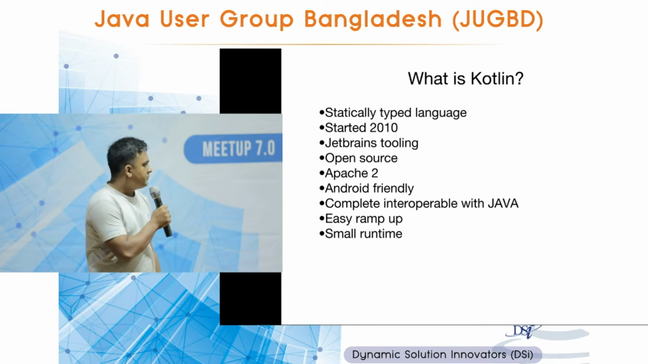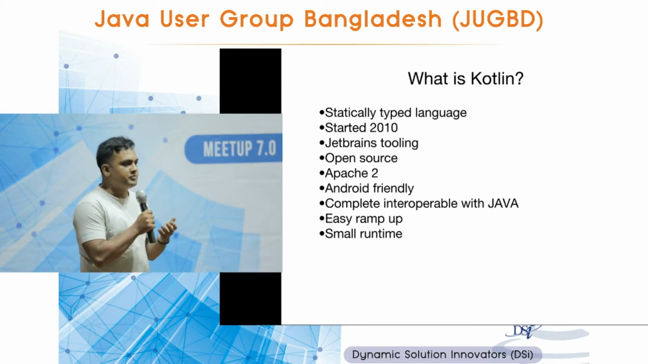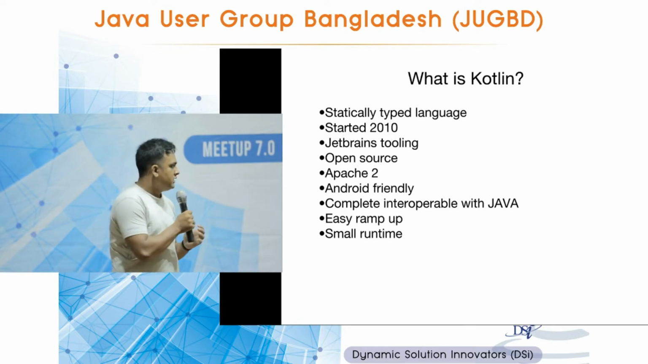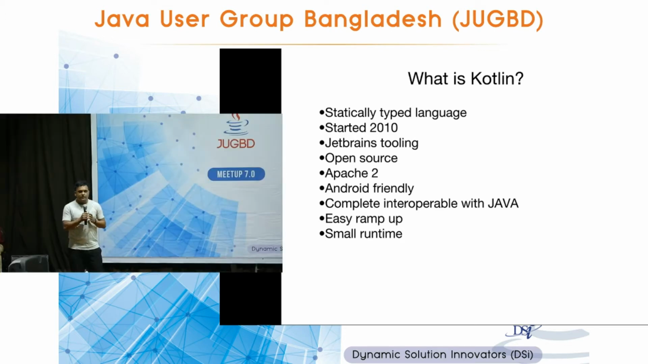It is 100% interoperable with Java. That means you can incrementally use this programming language in your project. You don't need to completely start from the beginning. You can call any method from Kotlin to Java or Java to Kotlin. It has a very easy ramp-up time. I'll show you some code in a minute, and you will probably understand all of this, because the syntax is very similar to Java, but it's more concise.